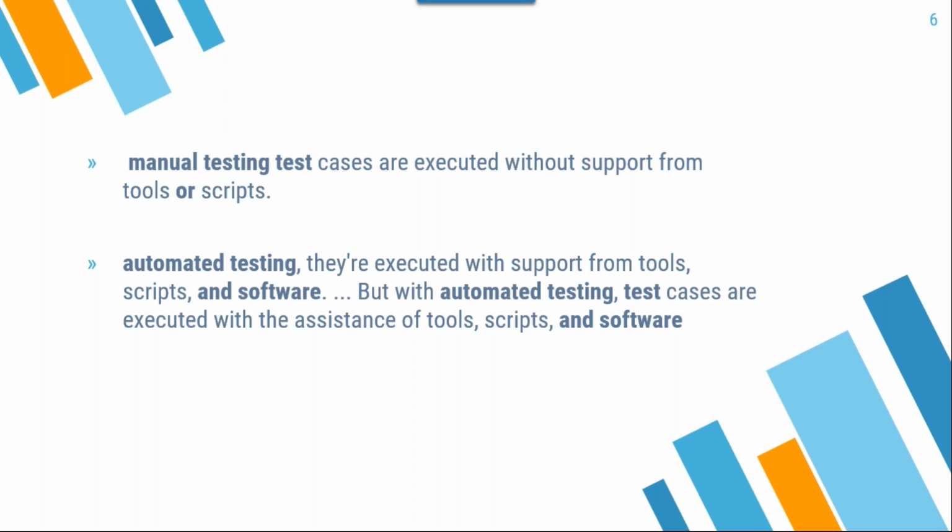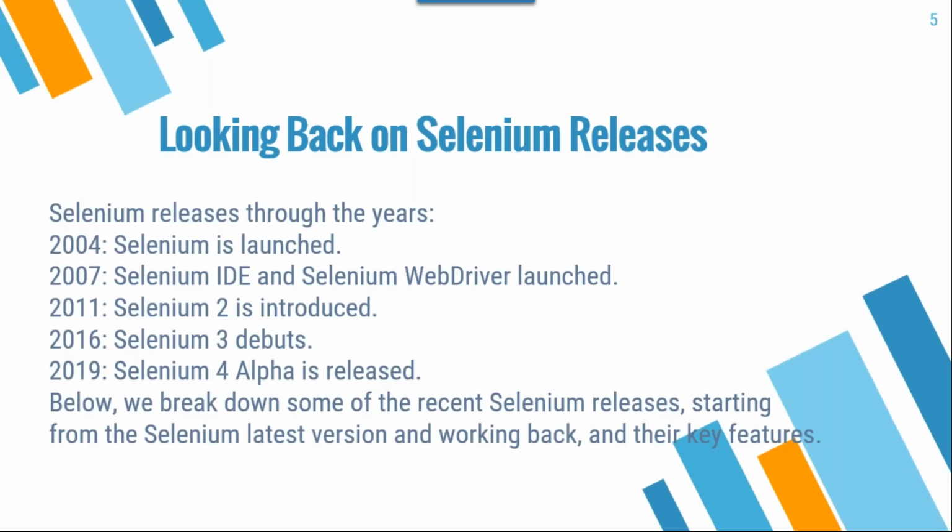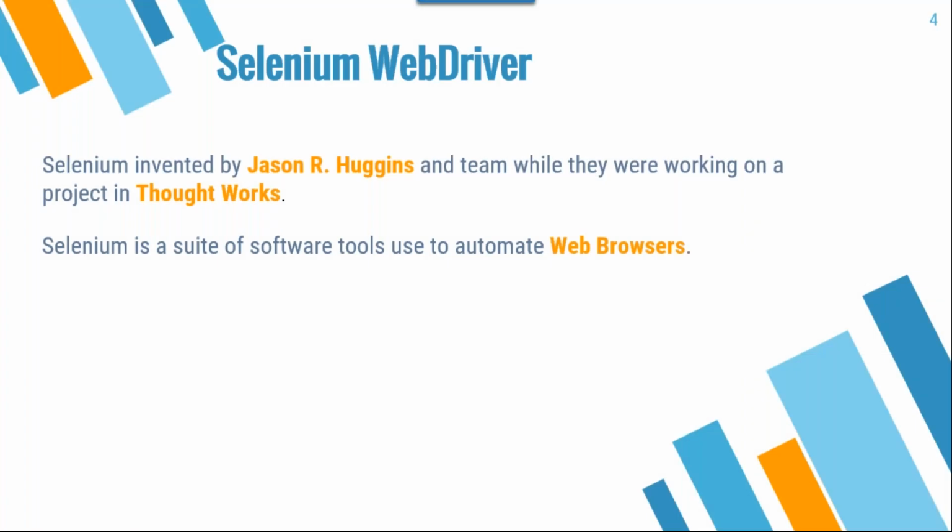Some tools and some scripts are required to execute anything in automation. Is it clear, everyone? What is the difference between manual testing and automation? That is very, very important.